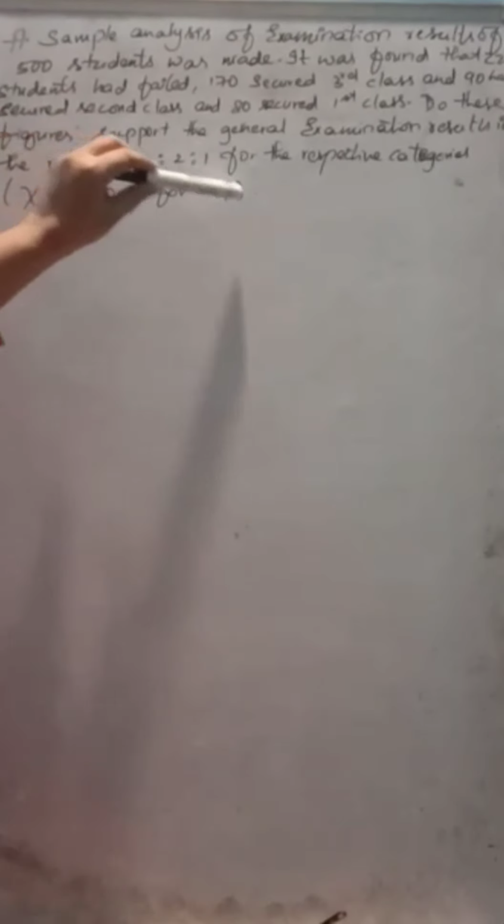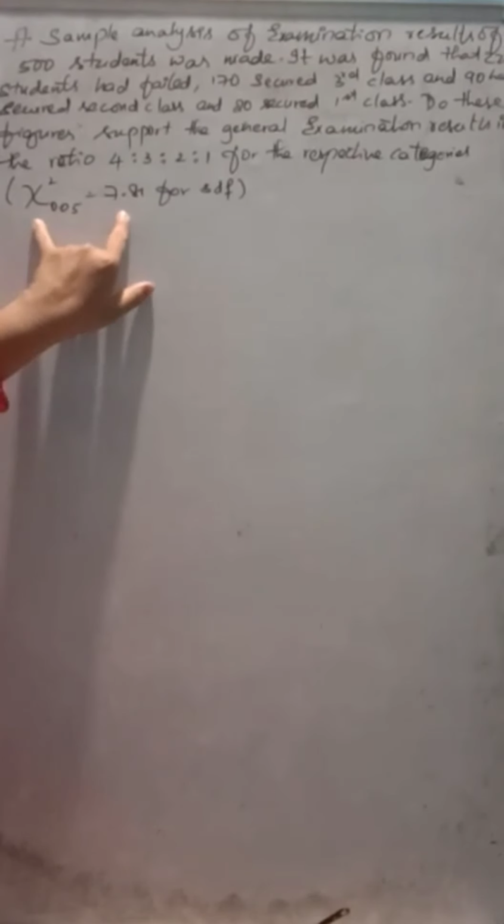They are asking us to test if these figures support the general examination results, which are given in the ratio 4:3:2:1 for the total strength, that is 500 students, for the respective categories. The chi-square comparative value is already given. I told you this value usually will be from the chi-square table. They will give it in the question, even for student's t distribution, and even for this. But in the case of large samples, you should remember the critical values. They may not give them sometimes.